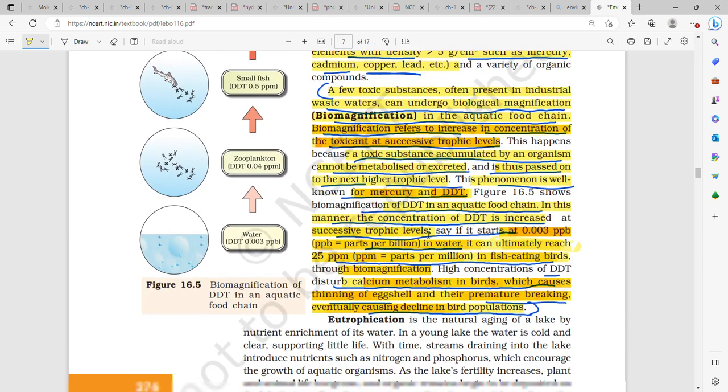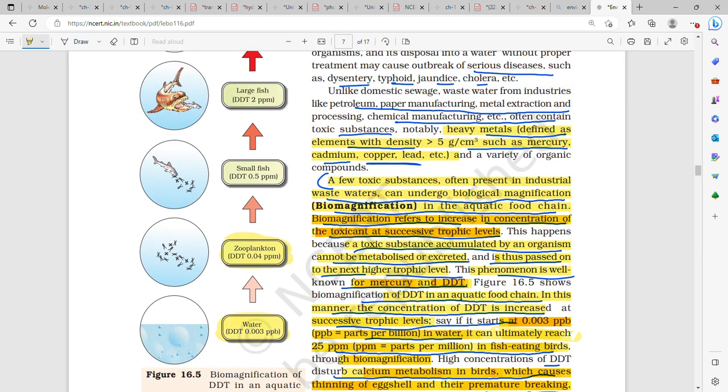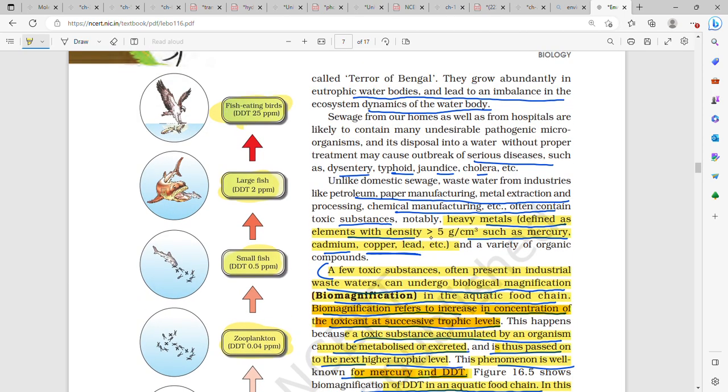So here is an example, that is water having DDT 0.003 parts per billion, then zooplankton, when they consume this water and they are not able to metabolize the waste, then biomagnification takes place and 0.04 parts per million. Then small fish, the DDT is 0.5 parts per million. Then large fish is 2 parts per million, and fish eating birds is 25 parts per million.